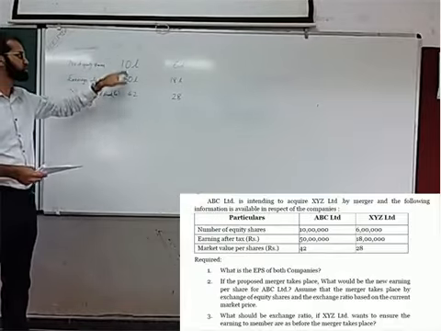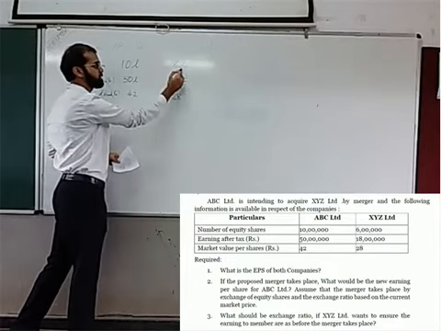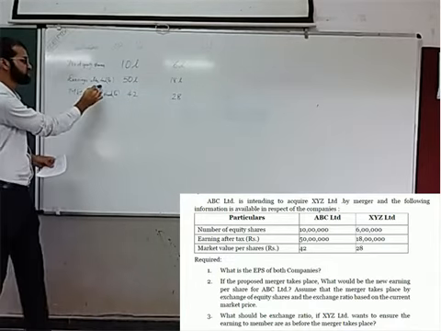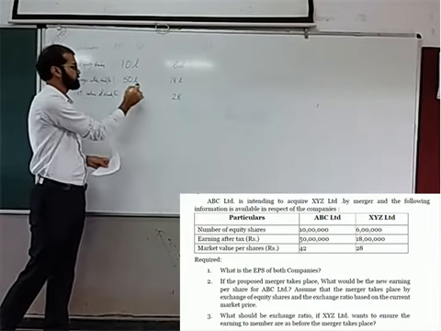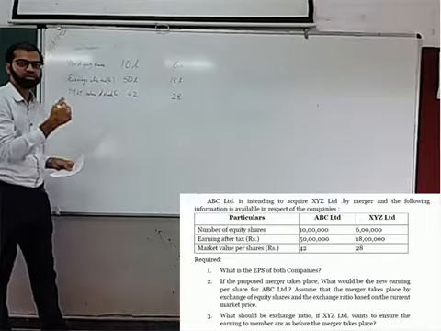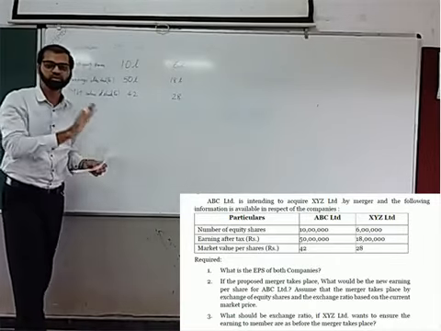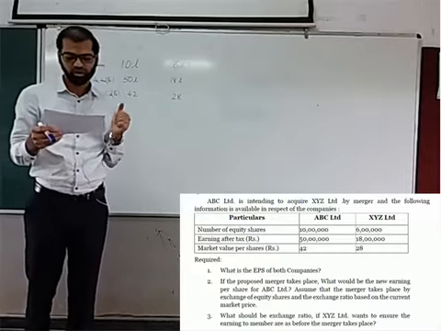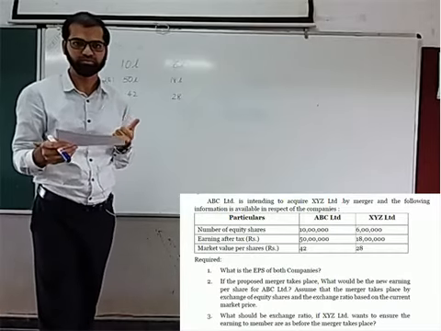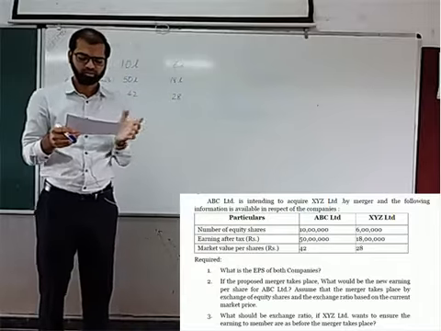Number of equity shares of ABC Limited is 10 lakhs, XYZ Limited is 6 lakhs. Similarly, earnings after taxes are 50 lakhs and 18 lakhs, and the current market price of those companies is 42 and 28. So this is what is given. We need to find out EPS, earnings per share. Also the second and third parts are there. I'll start with the first part.